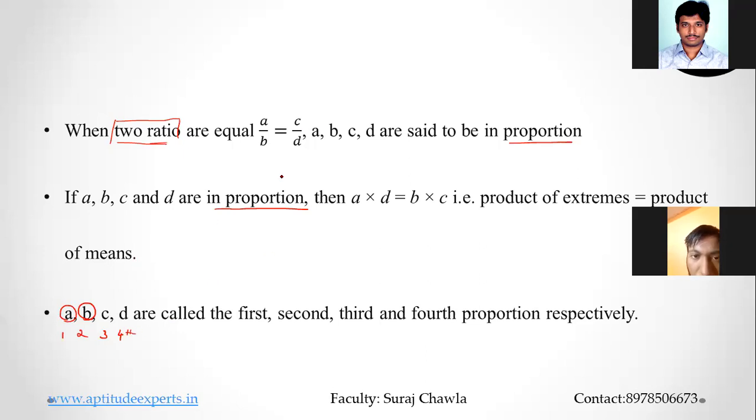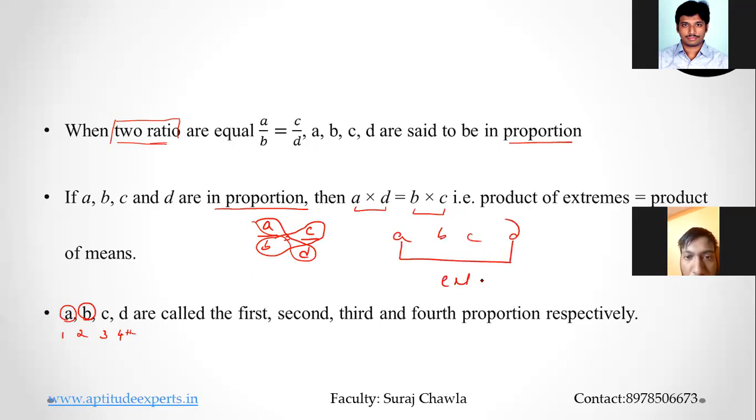Clear? Now, if I write A by B is equal to C by D, it's no rocket science. When I cross multiply, I get A into D is equal to B into C. So these two terms are called the extremes. So the product of the extremes is equal to the product of the means. If I'm writing A, B, C, and D, these two are called my extremes, and these two are the middle terms. That's why this is called the means. So the product of the extremes is equal to the product of the means.